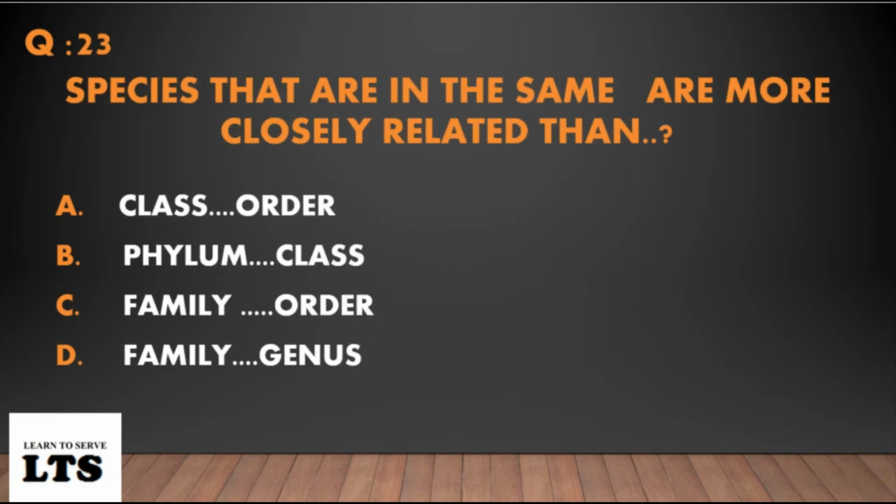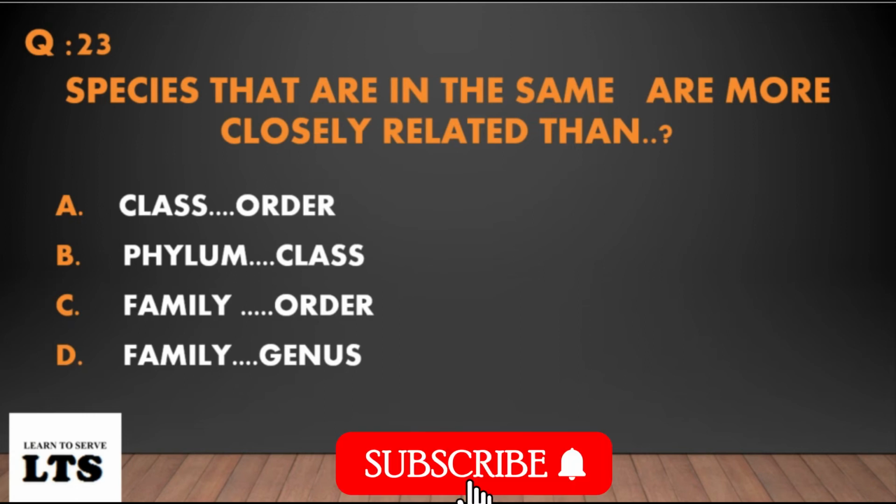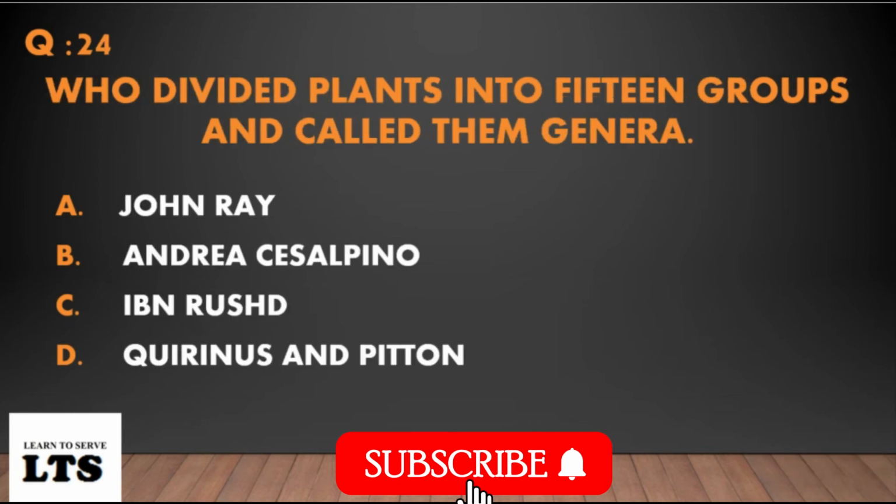Question number 23. Species that are in the same ___ are more closely related than: option A, class order; option B, phylum class; option C, family order; option D, family genus. The answer is option D, family genus.